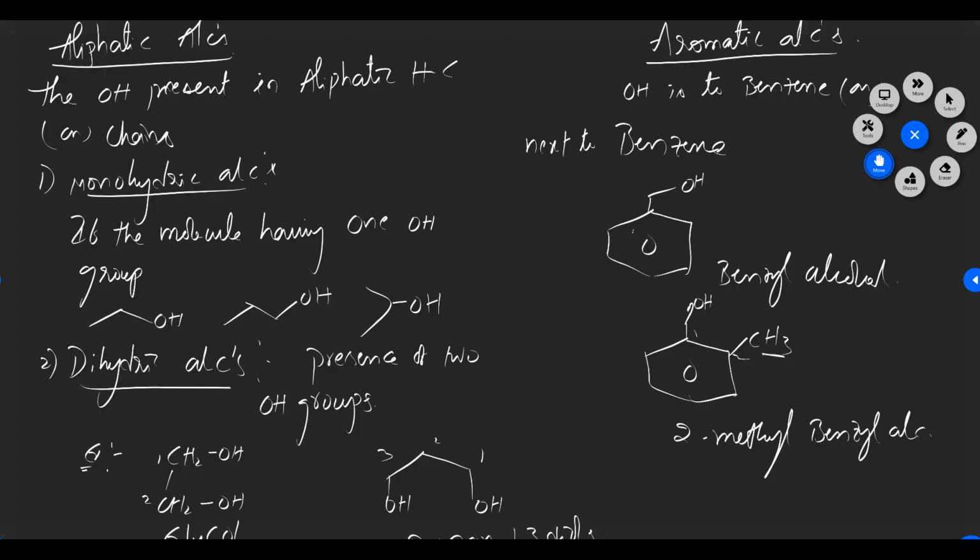So this is the classification of alcohols on the basis of the number of hydroxyl groups present in the molecule. Next one is on the basis of the hydroxyl group attached to different types of carbon atoms.